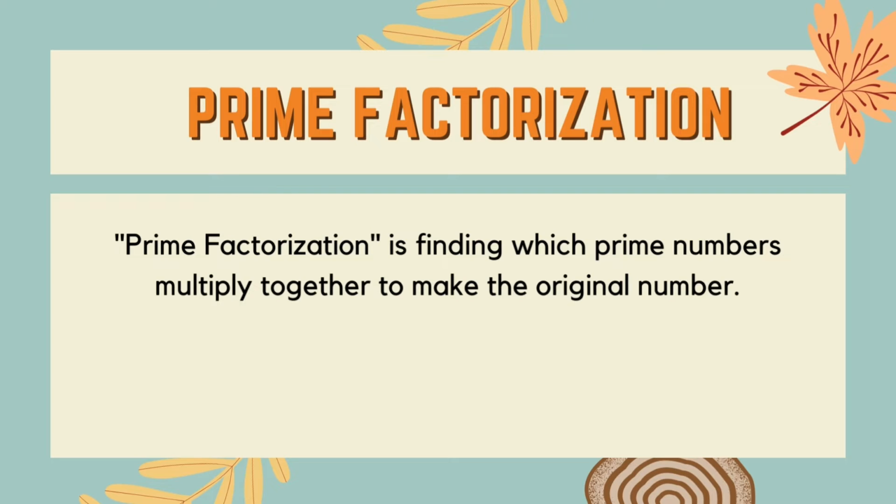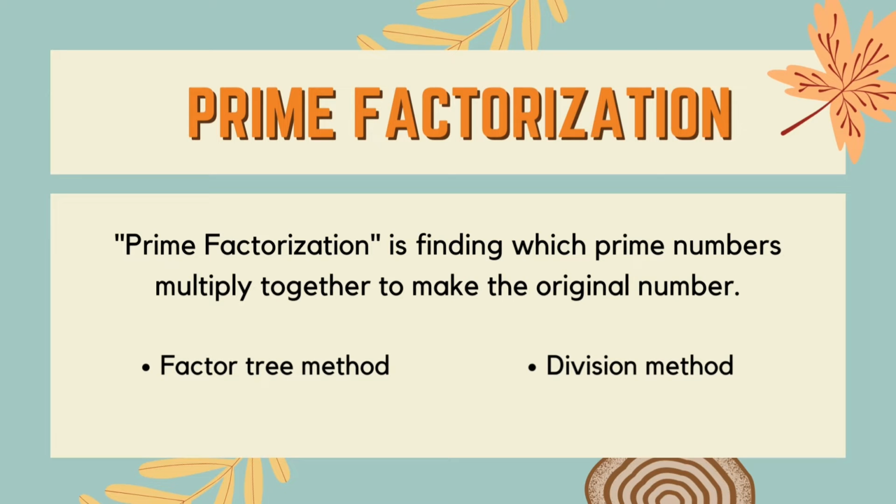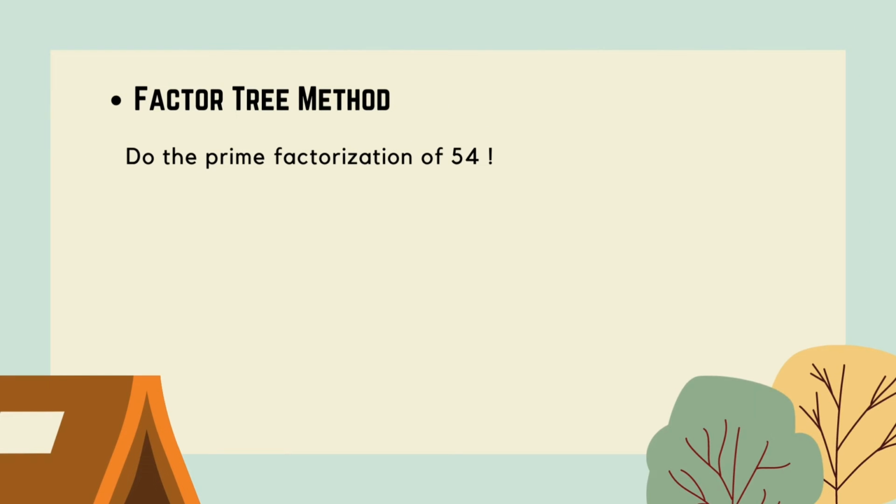There are various methods for the prime factorization of a number, but the most common methods used for prime factorization are the factor tree method and the division method. To make it easier to understand, let's start with an example. Do the prime factorization of 54.